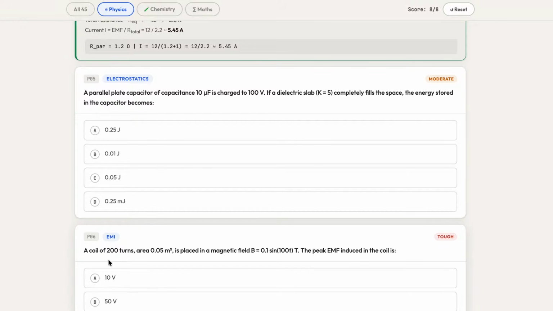You can answer it. So what will be the right answer for the fifth question? Any guesses?